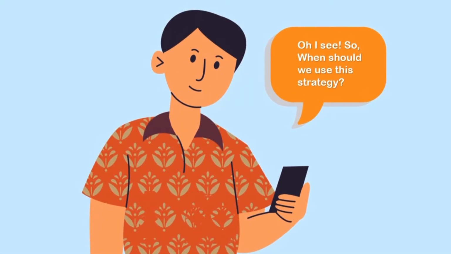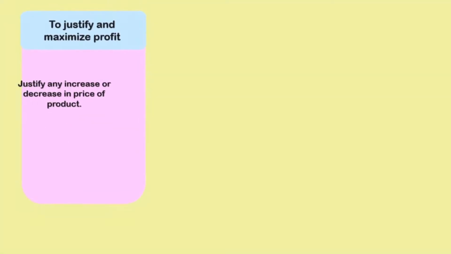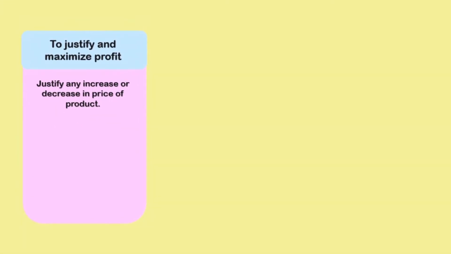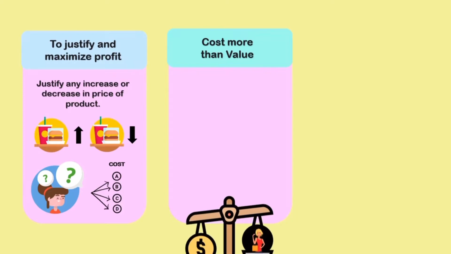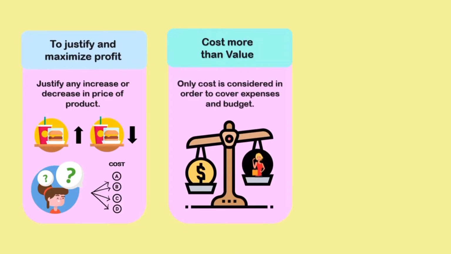Oh, I see. When should we use this strategy? This strategy can be used when you want to justify and maximize profit. Let's say there is an increase or decrease in the price of your product. Cost-based pricing is really easy to justify the changes in your price. Another time to use this strategy is when the cost is more than the value. This happens when only cost is considered in order to cover the expenses and budget of the product.